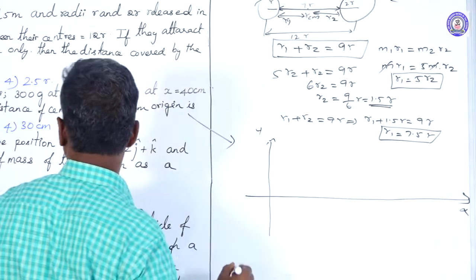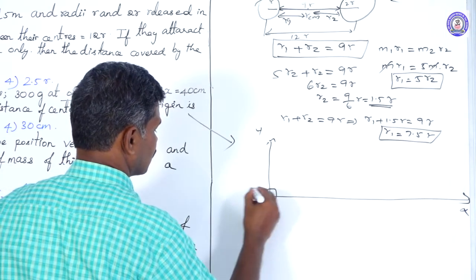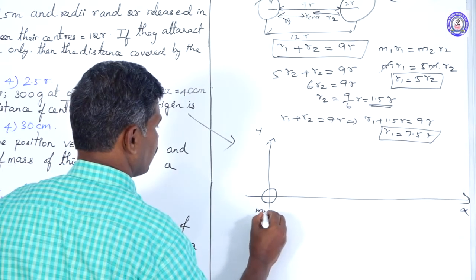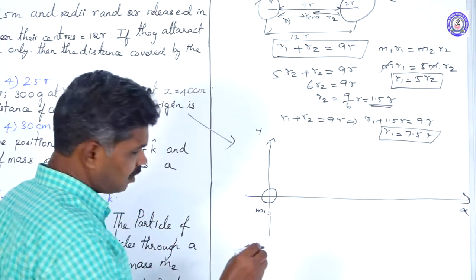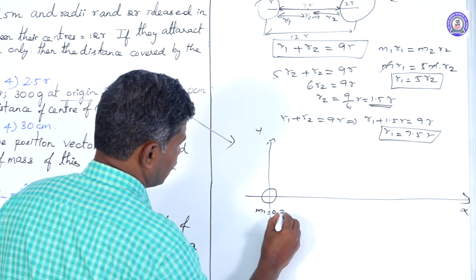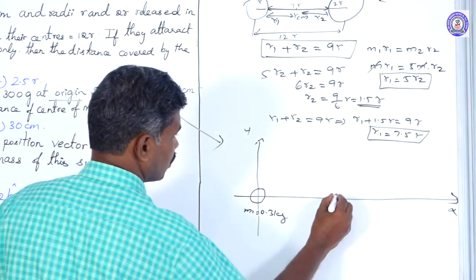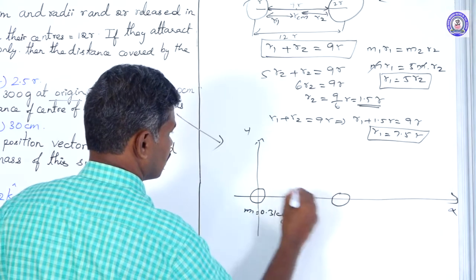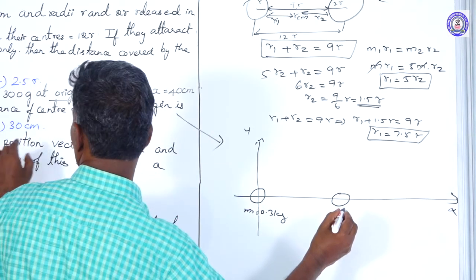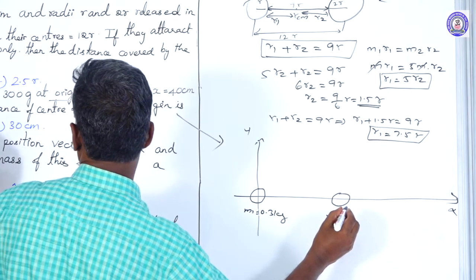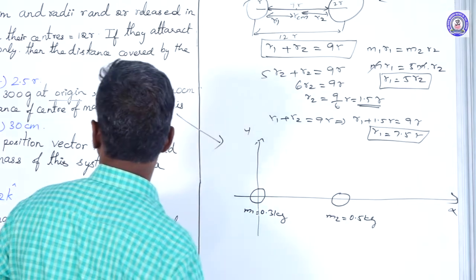X-axis, y-axis. The first mass M1 is coincident with the origin. That value is 300 gram, that is 0.3 kilogram. The second mass M2 we place here. Its mass value is 500 gram, 0.5 kg.